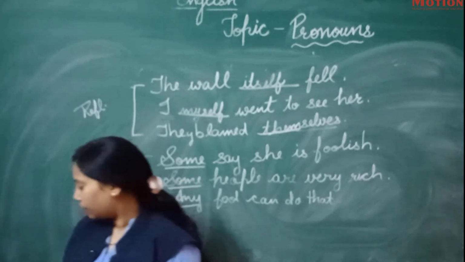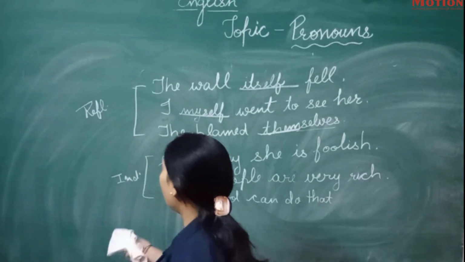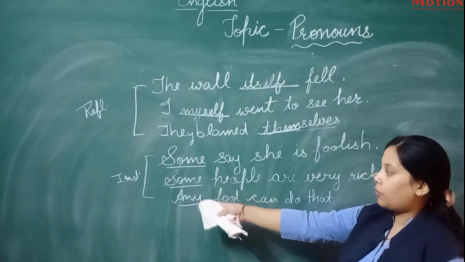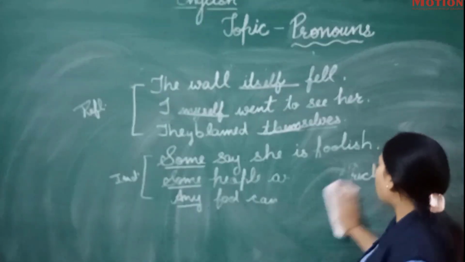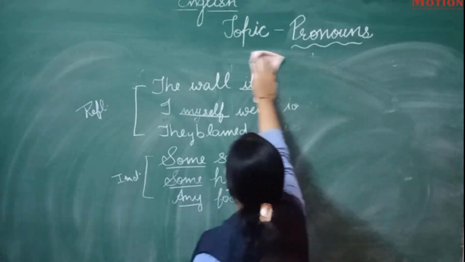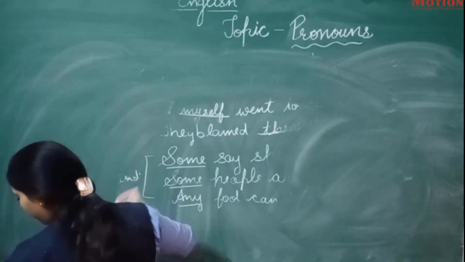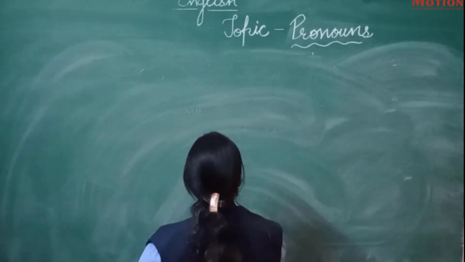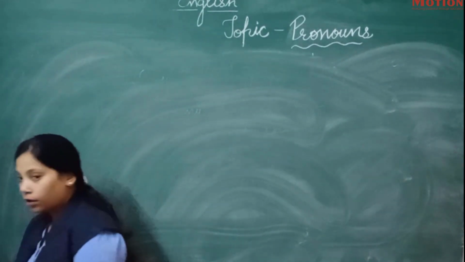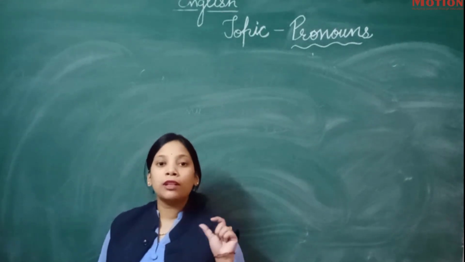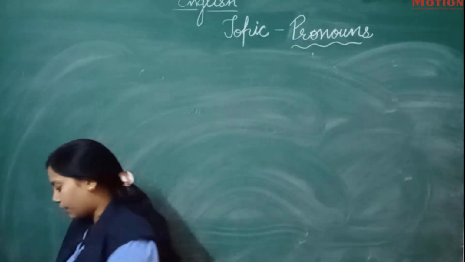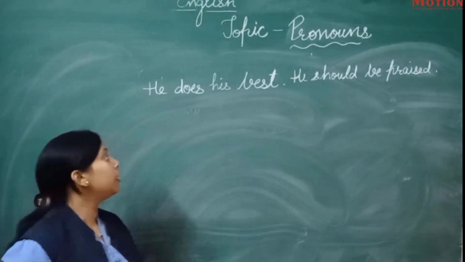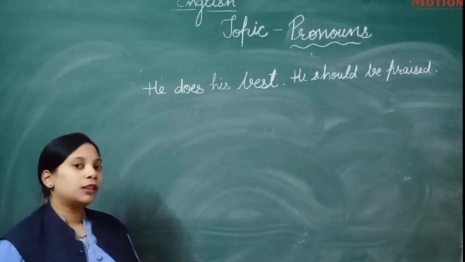So we have seen some examples of reflexive pronouns and indefinite pronouns. Now we will see the examples of relative pronouns. I will write some sentences over here, and we have to see which relative pronoun will come in the sentences. So now you tell me, which relative pronoun will come? What are the relative pronouns?